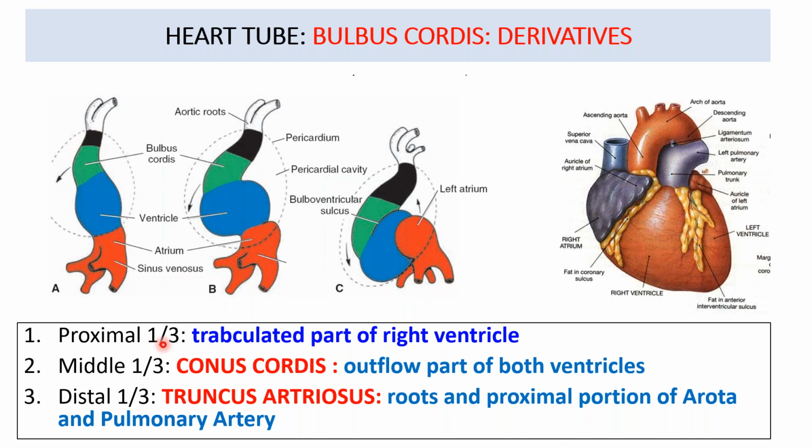Now let's see what these areas are developing into. The proximal one-third part, which is the wider part, is going to form the trabeculated part of the right ventricle. The middle part of the bulbus cordis, called the conus cordis, is going to form the outflow part of both the right ventricle and the left ventricle. The distal part, the truncus arteriosus, forms the roots and proximal portion of the aorta and the pulmonary artery. And this is in continuation with the arterial system at its superior pole. So these are very important derivatives of the bulbus cordis.